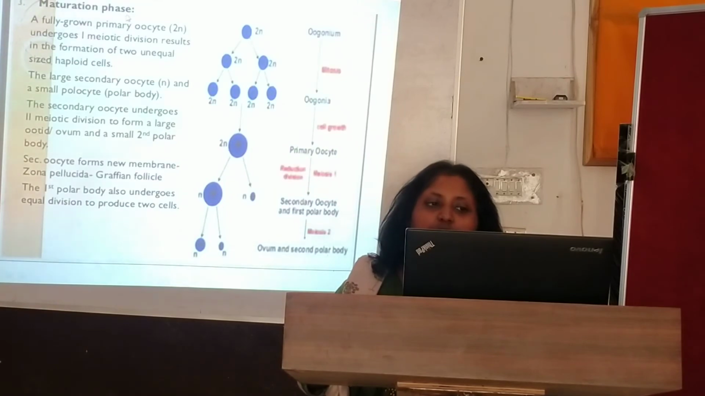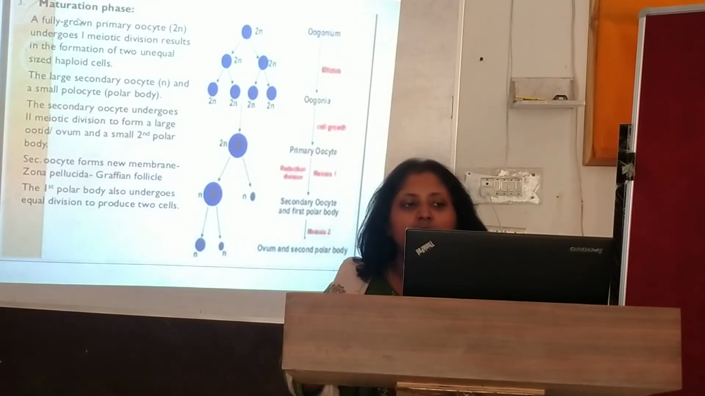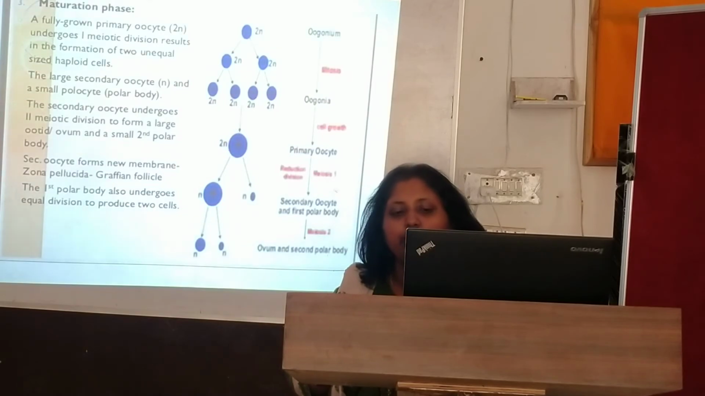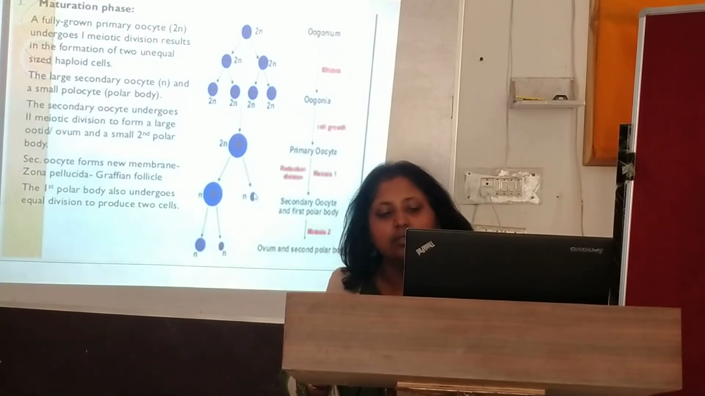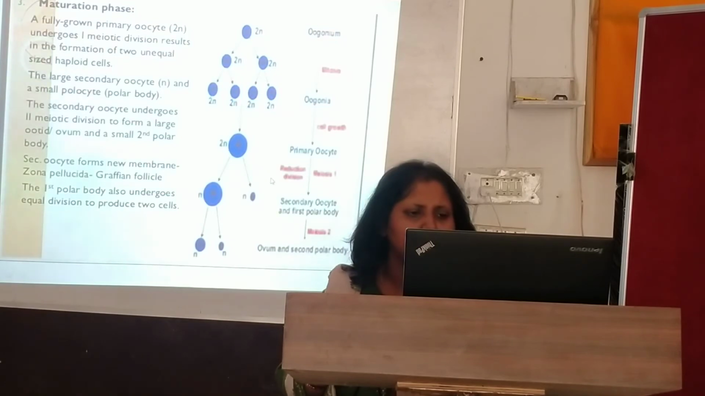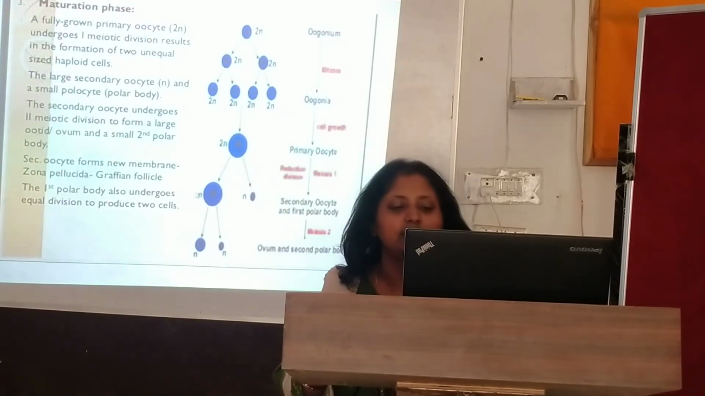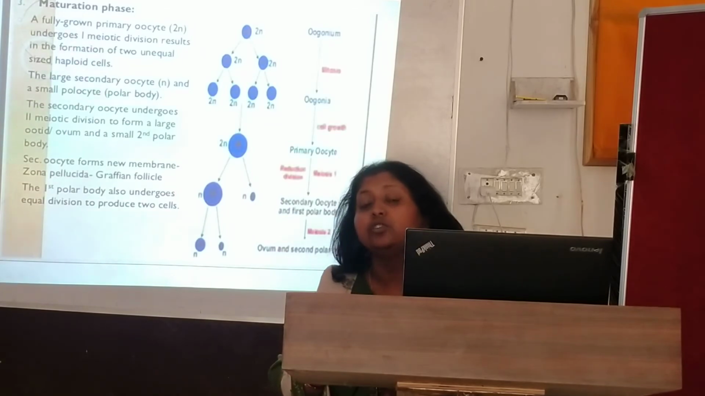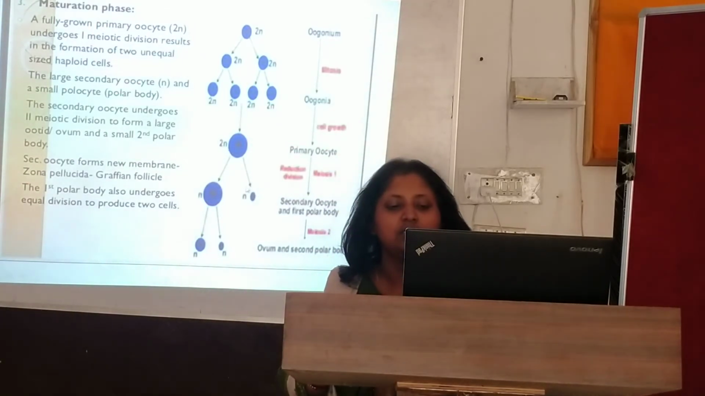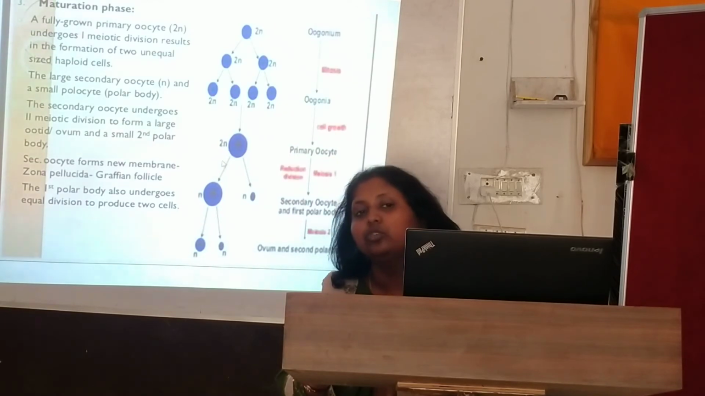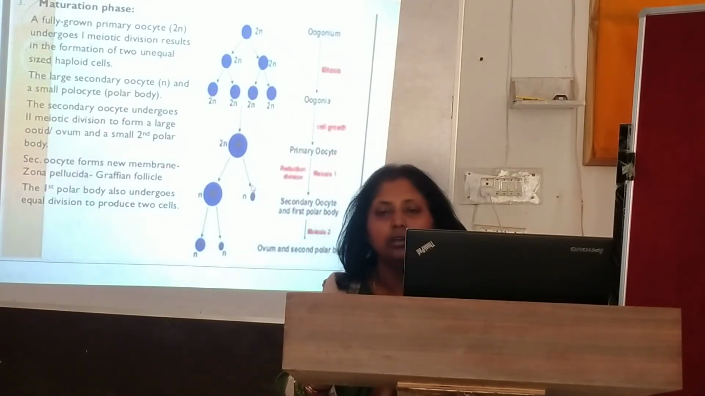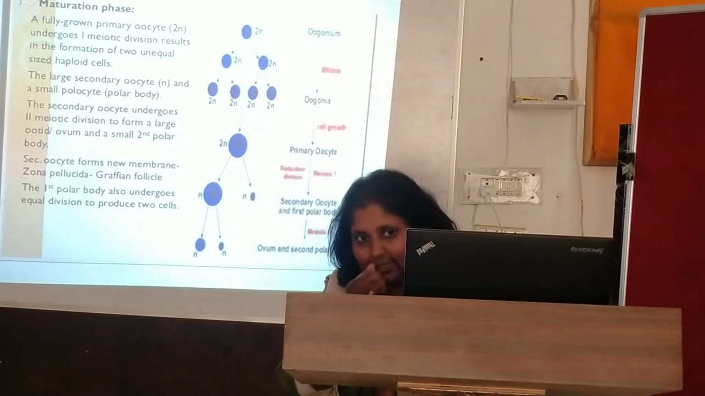Now see, in the maturation phase, a fully grown primary oocyte will go through the first meiotic division, and it will form two cells. One will be the larger secondary oocyte, which is haploid, and they will form a first polar body, N. This first polar body has no function; it will degenerate, or it could provide nourishment to the secondary oocyte. It is always a question mark whether it is the degenerative part or the nourishment part. Till now there is no exact reason.